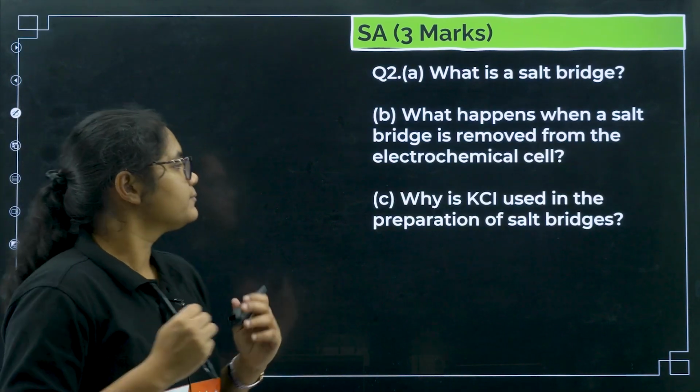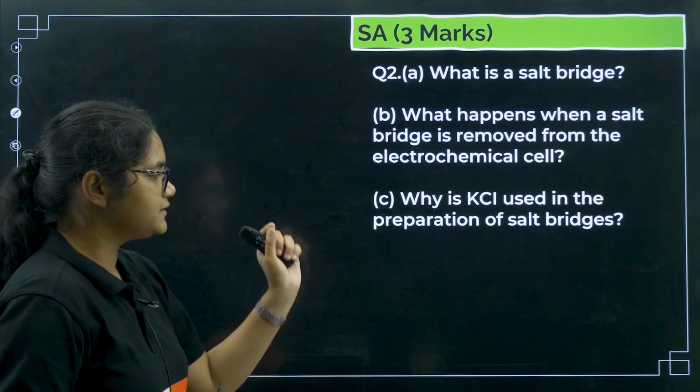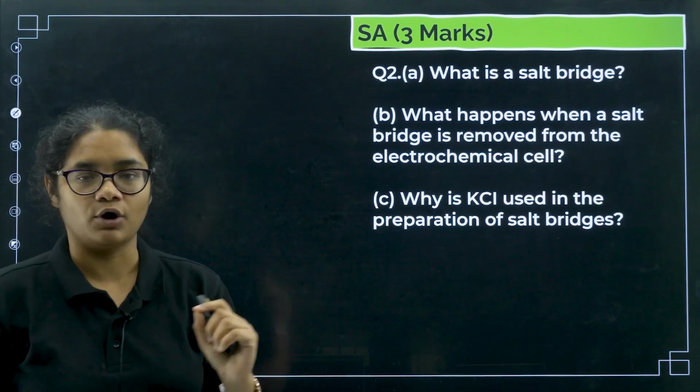Next, question number 2. What is a salt bridge? What happens when a salt bridge is removed from the electrochemical cell? Why is KCl used in the preparation of salt bridge?